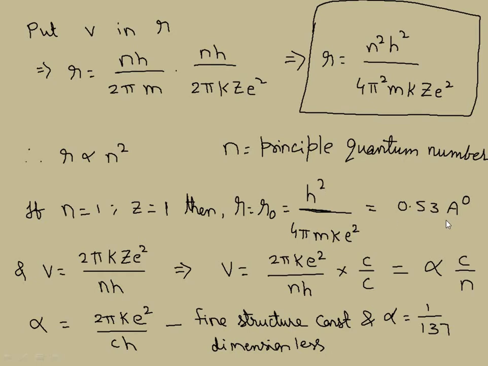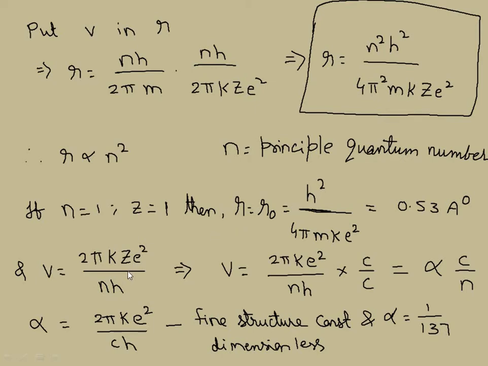Whatever the next value is, it will be a multiple of this. We substituted h² by 4π² m k e² with Z equal to 1 for the hydrogen atom. For the next orbit, it is 4 into this value, because of n². For the third, it is 9 into 0.53 angstroms. Are you getting the point of how the value varies? Is that clear?